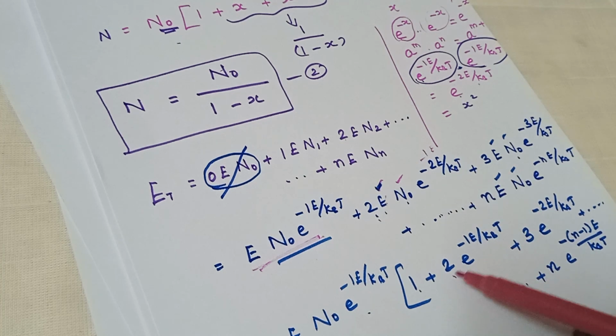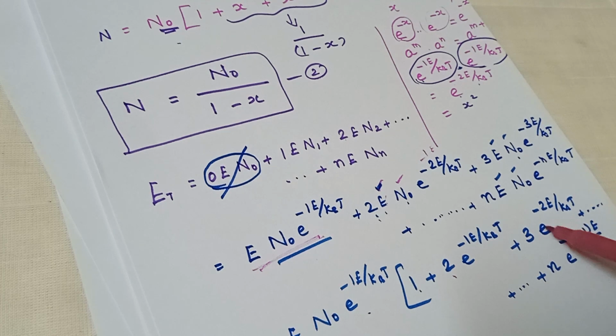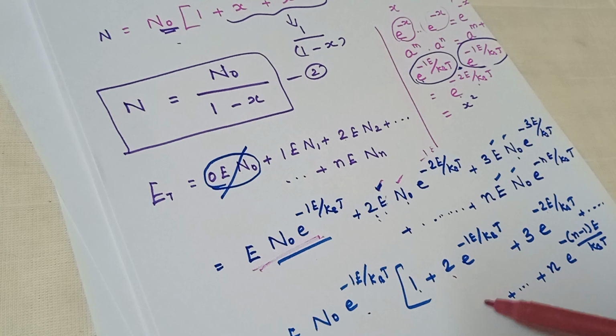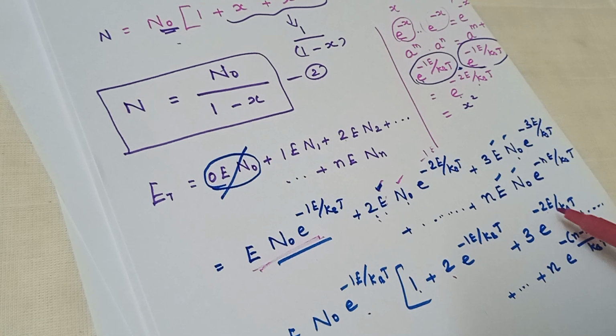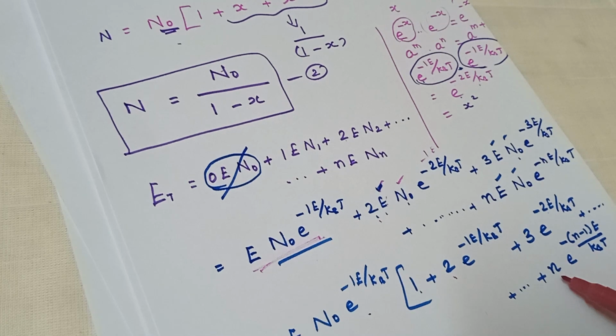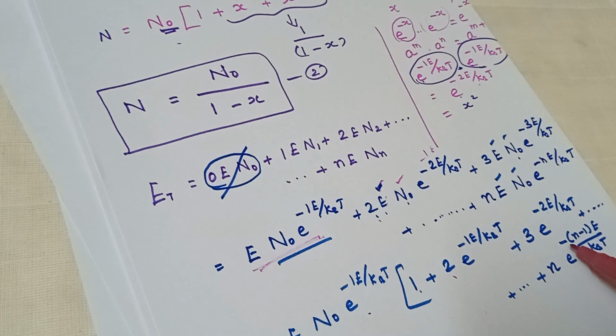So 2 here, one will be there. Similarly, 3 e power minus 2 will be here. If it is 4, minus 3 will be there. 5 minus 4, in that way it goes on and on. Since it is n, you will get e power minus (n minus 1)e will be there. That is, whatever number is present here, minus 1 will be in the exponential form.